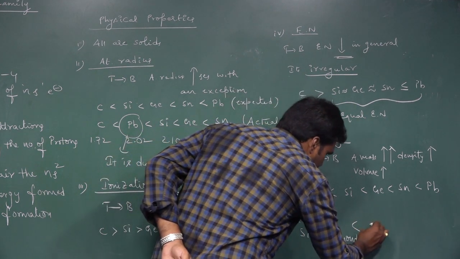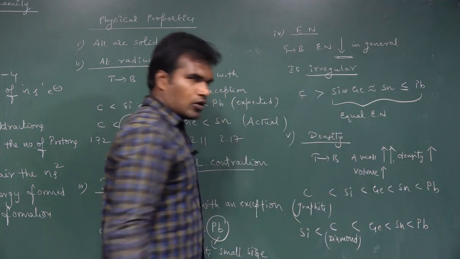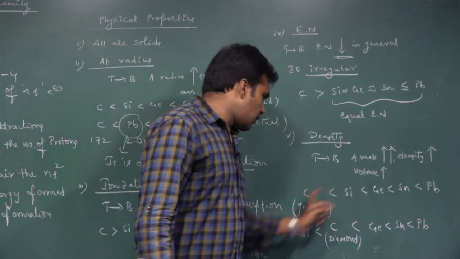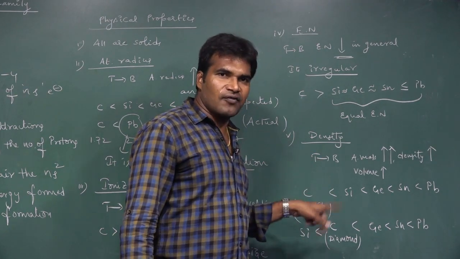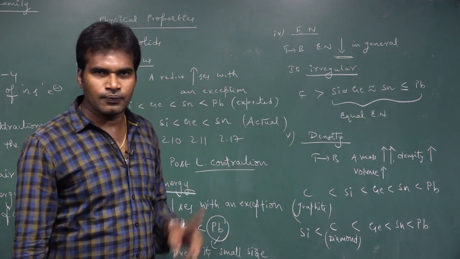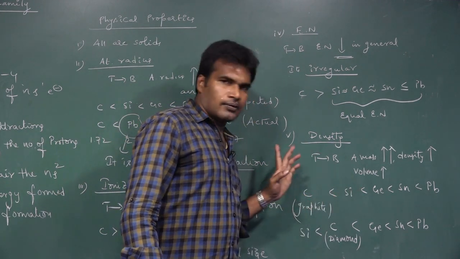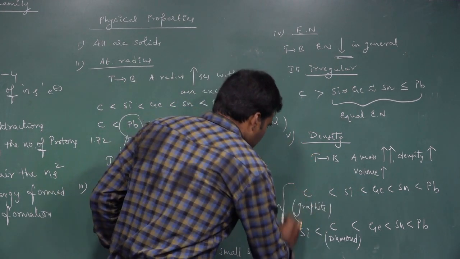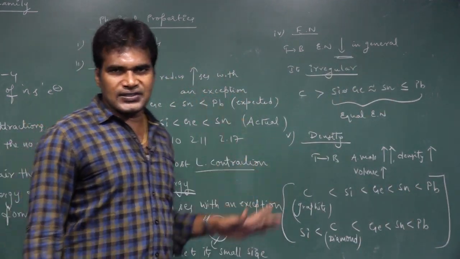Next, germanium, tin, lead. This is quite common. Only carbon and silicon orders will change. If carbon is in diamond form, carbon density is greater than silicon. If carbon is in graphite form, silicon has more density than carbon. Remember this change. It's very, very important. So that is about the order of densities.